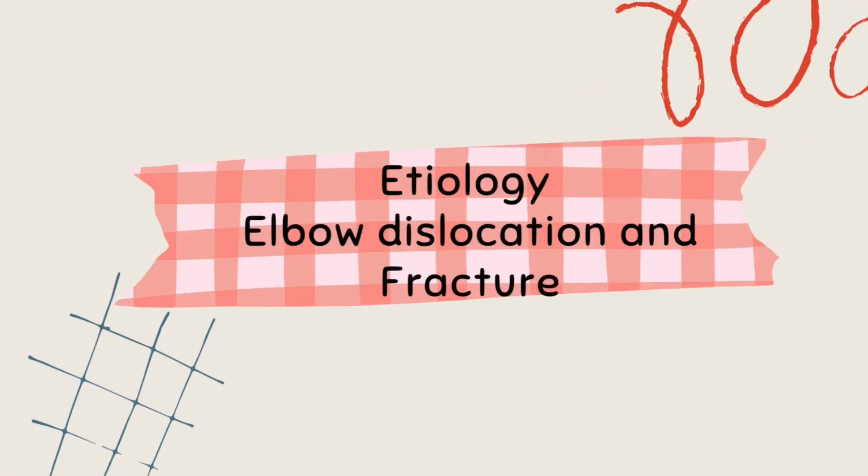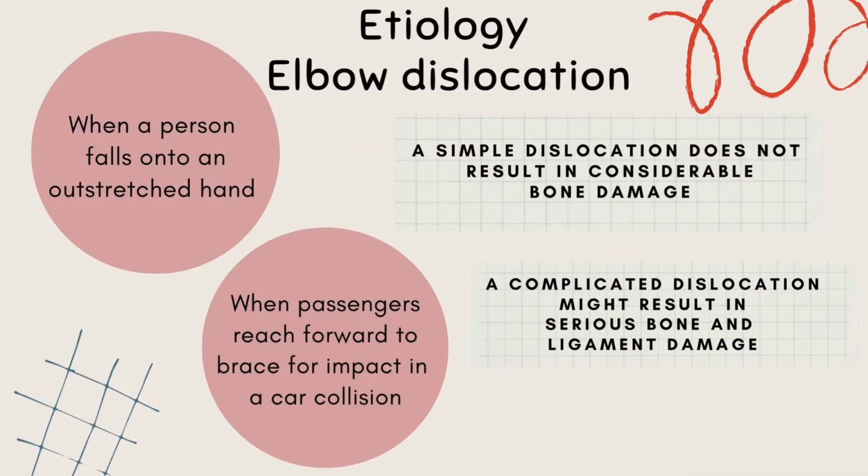Now, I'm going to discuss the causes of elbow dislocation and fracture. Dislocations of the elbow are uncommon. When a person falls onto an outstretched hand, their elbow dislocates. The commonly seen posterolateral elbow dislocation is induced by valgus force. The force is transferred to the elbow when the hand hits the ground. This force usually has a rotating motion that can force the elbow out of the socket and rotate it. This can also happen when passengers reach forward to brace for impact in a car collision. As they fall, the force transmitted through the arm has the potential to dislocate the elbow.